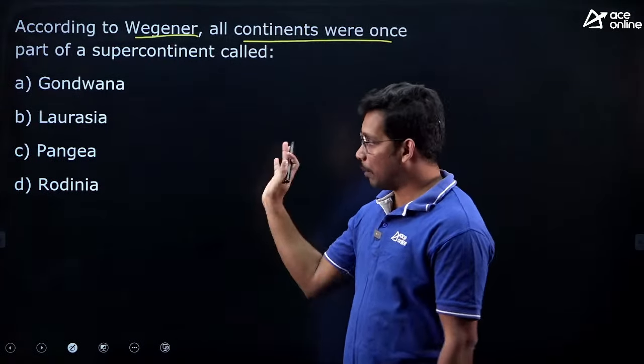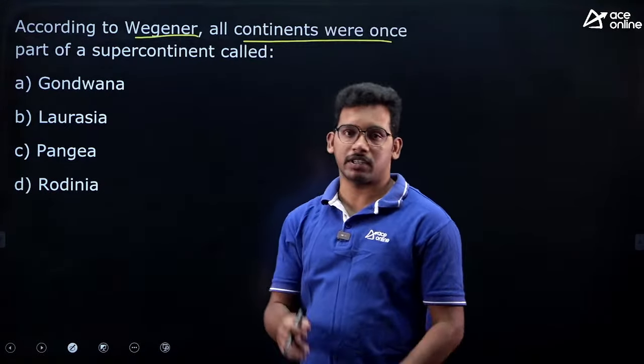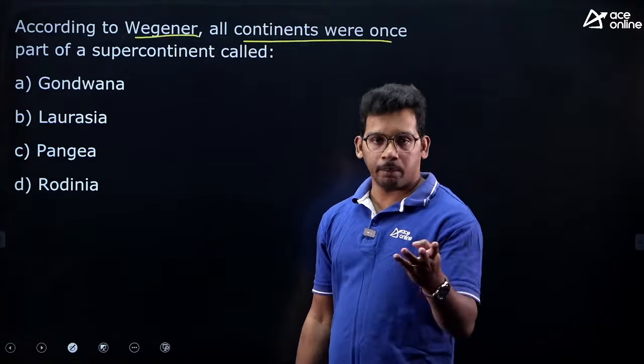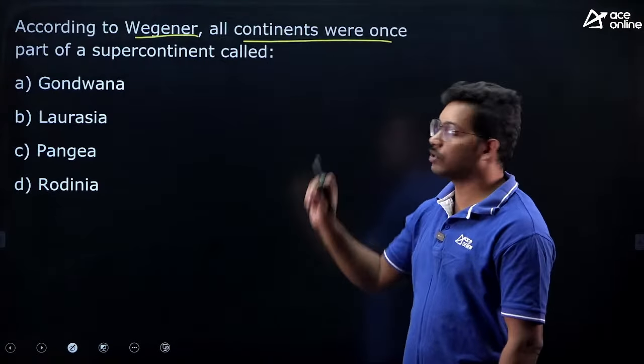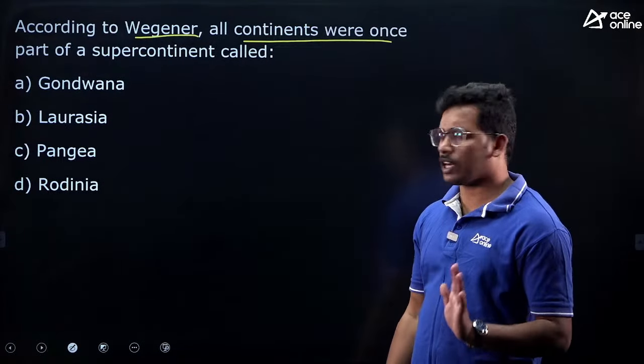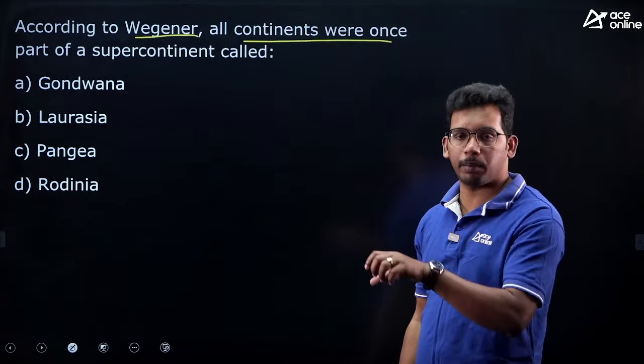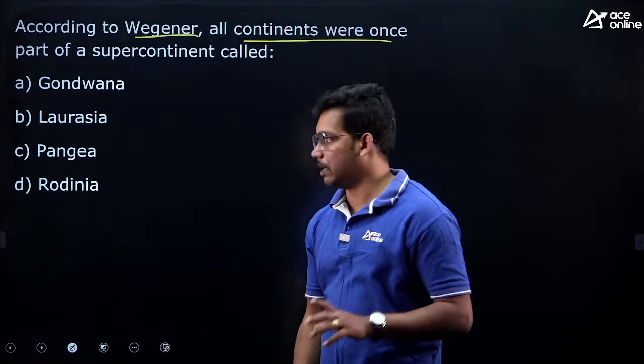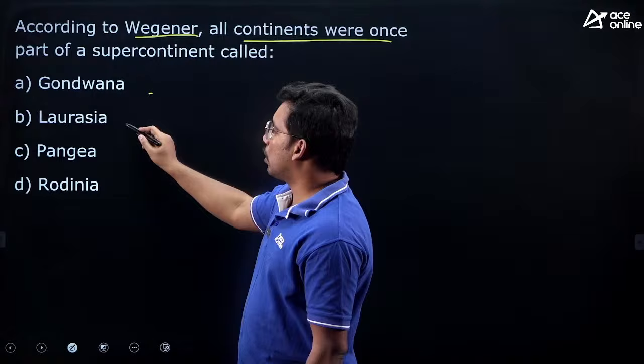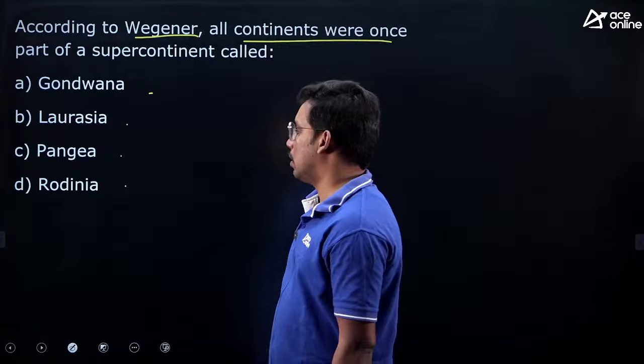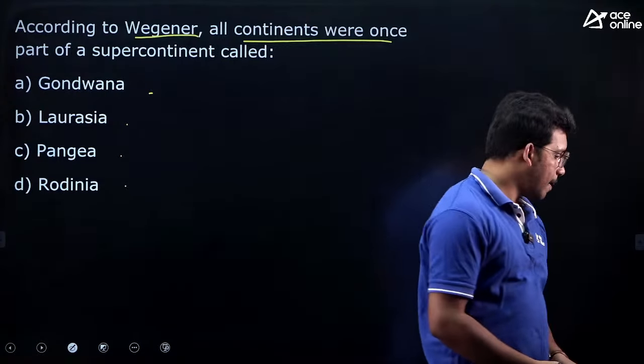This was not a direct question, it is statement based. This year in the civil services exam in May 2025, they gave 3 statements about this theory. So in all exams they keep repeating the questions, but in a simple pattern, as this is an SSC exam. Gondwana, Laurasia, Pangaea, Rodinia. Anyone aware of it?